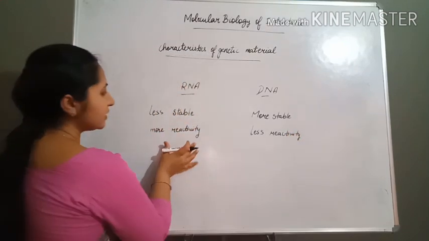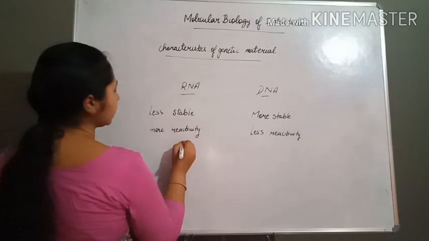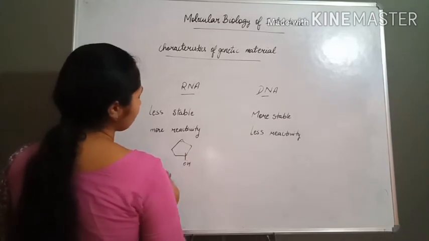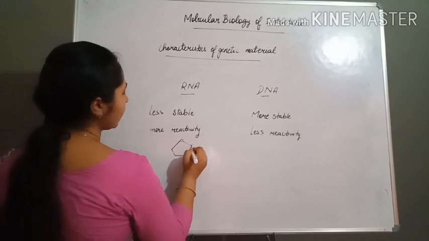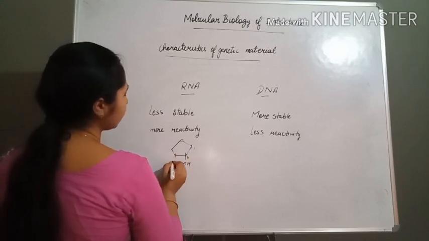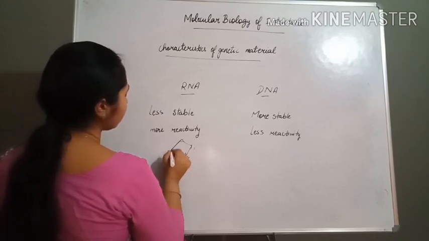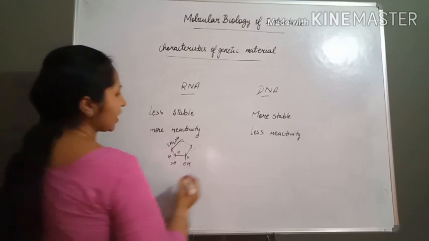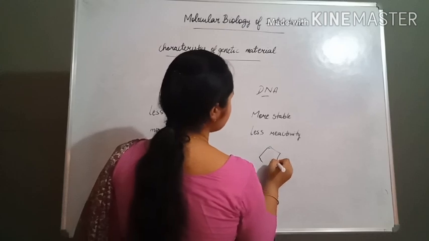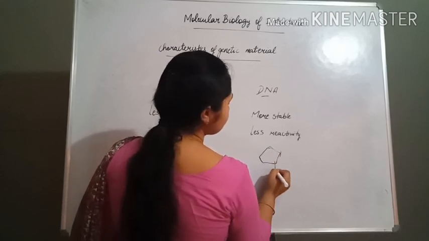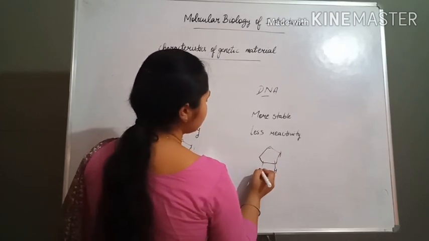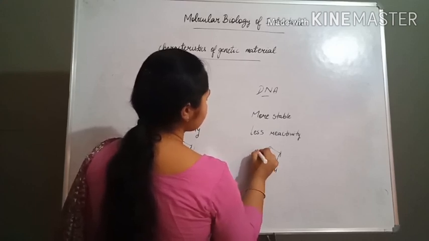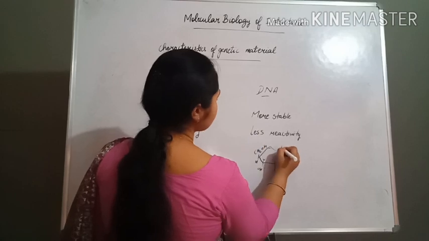Why? Because there is one extra OH group present on the second position of RNA, H upon OH, HCH2OH. And here, on the second position of DNA, only the H group is present, H upon OH, HCH2OH.